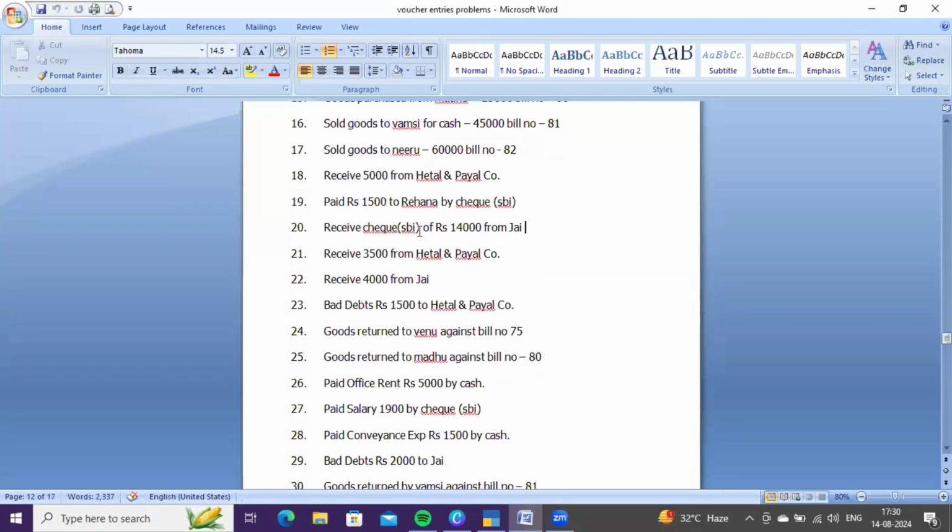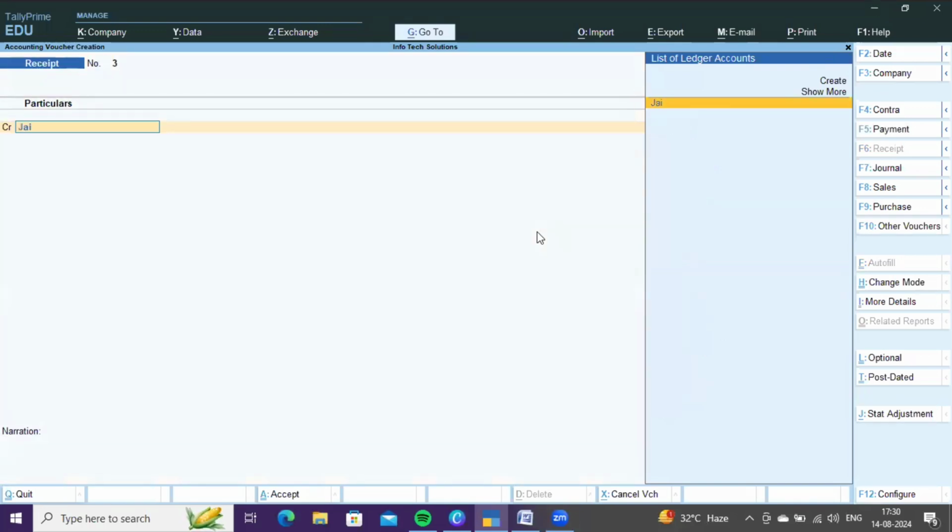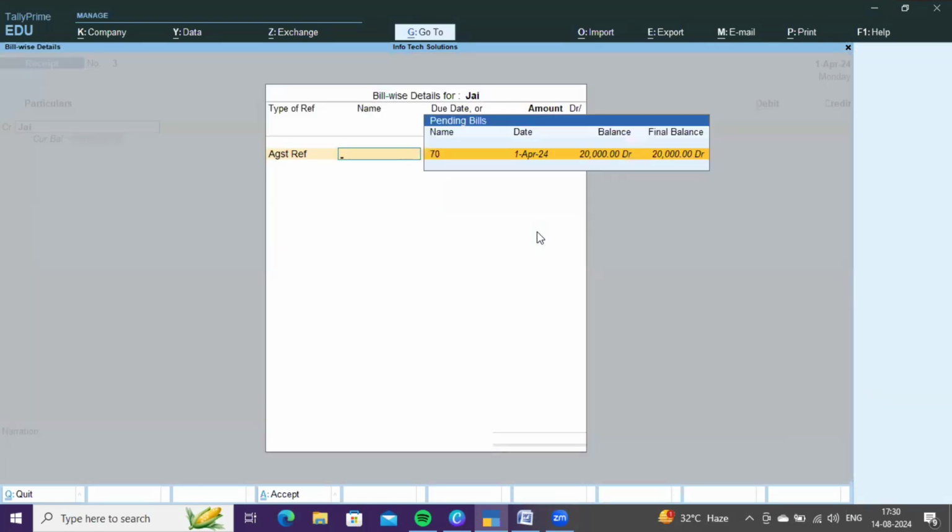Next, receive cheque SBI of 14,000 from Jay. Means you are receiving cheque from Jay, means earlier you sold goods to Jay on credit basis. That's why you are receiving amount from Jay. So it is receipt to us. Now go to receipt voucher. Now you need to credit Jay account against reference.